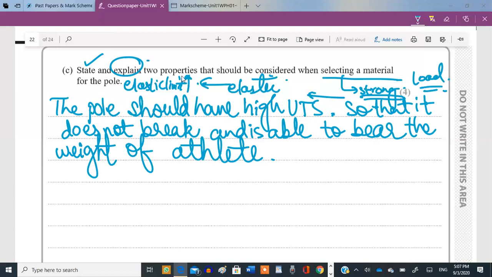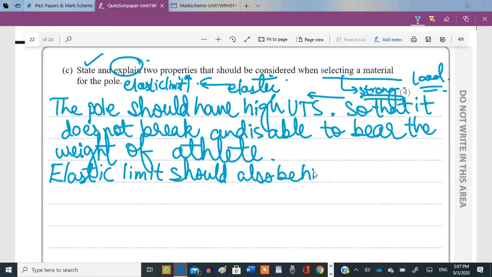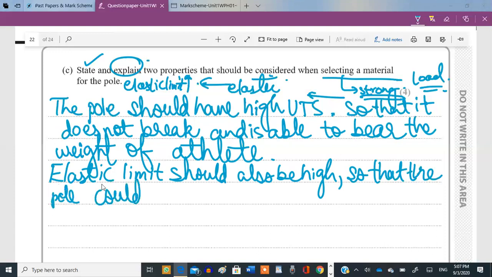The second point, which I told you, is that the elastic limit should also be high, so that the pole can return to its original shape. Yes, definitely, it could regain its original shape or straighten up.